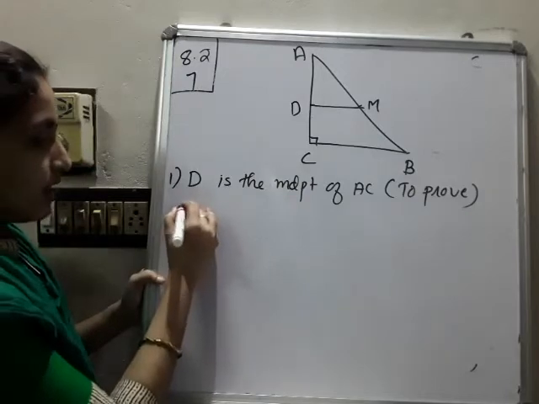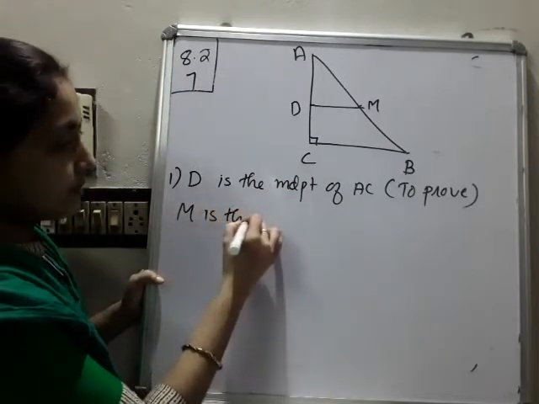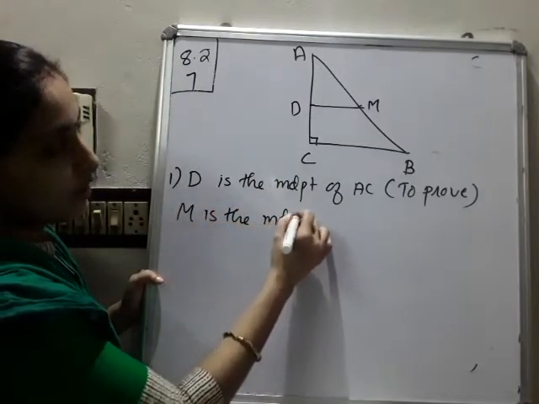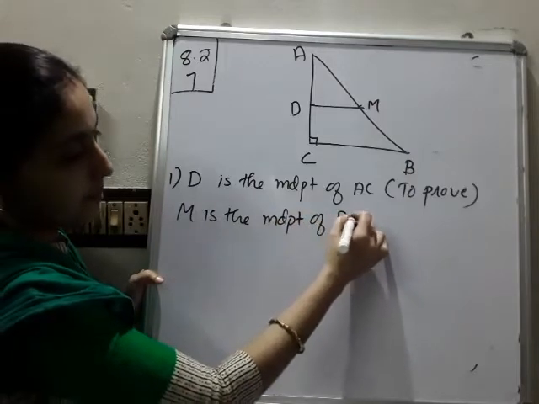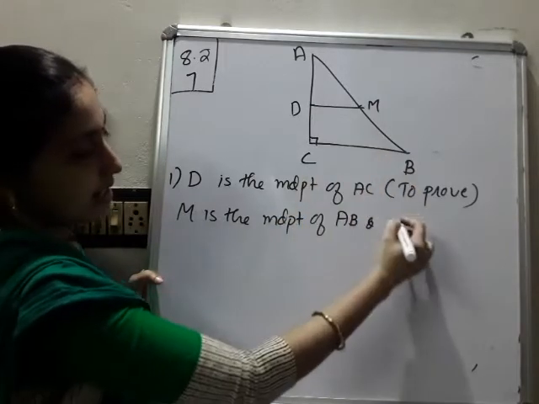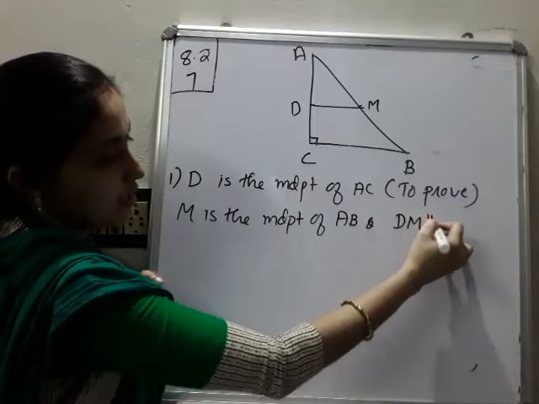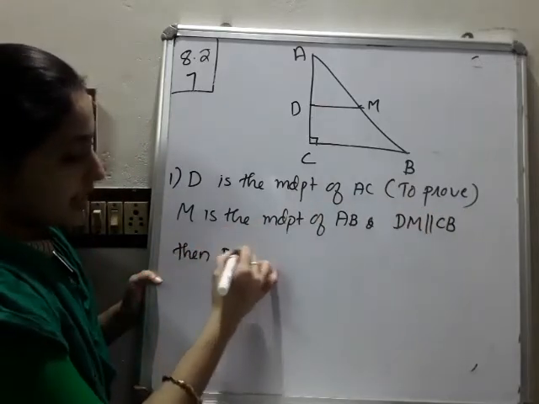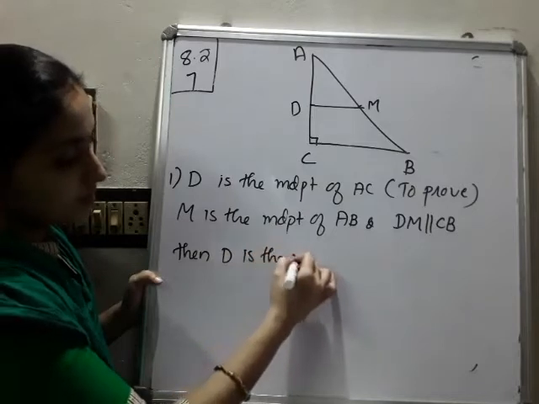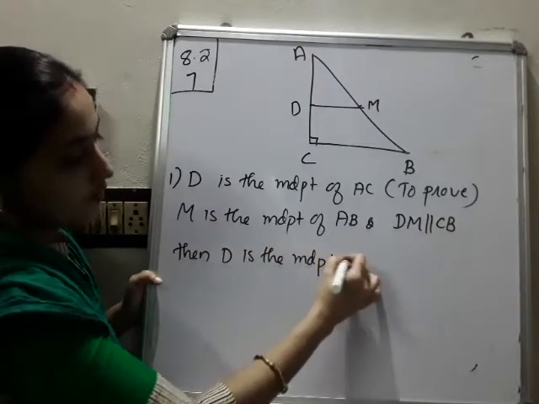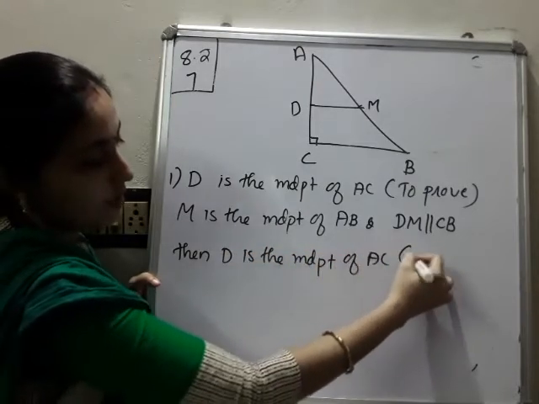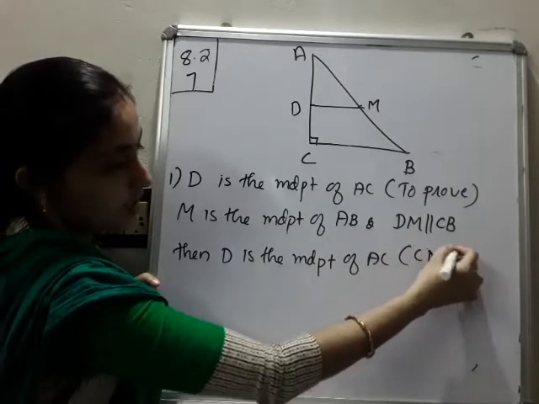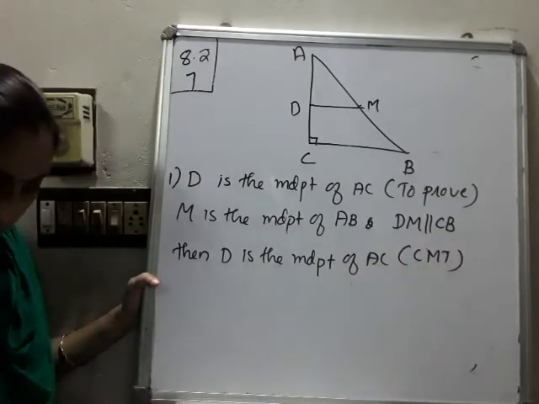So please write on. M is the midpoint of AB, and these lines are parallel. So DM is parallel to CB. Then what can we say? D is the midpoint of AC, by the converse of the midpoint theorem. That much is only the first portion.